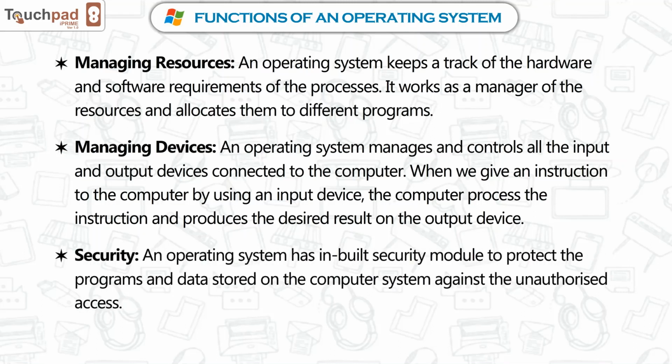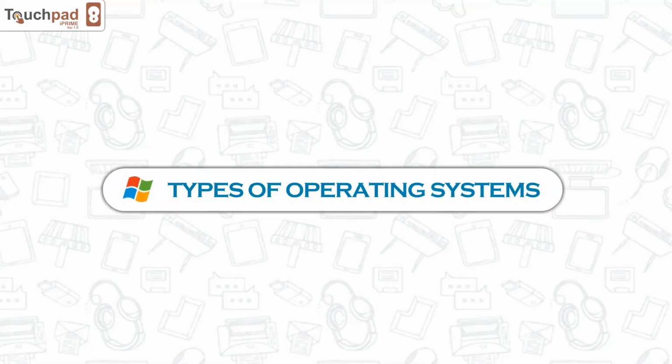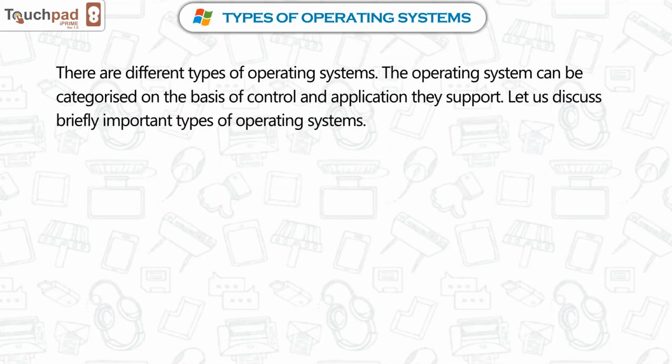Security. An operating system has an inbuilt security module to protect the programs and data stored on the computer system against unauthorized access. Types of operating systems. There are different types of operating systems. The operating system can be categorized on the basis of control and application they support. Let us discuss briefly important types of operating systems.